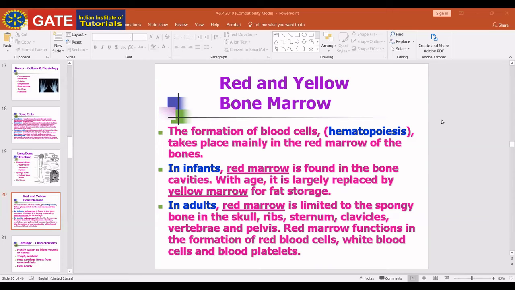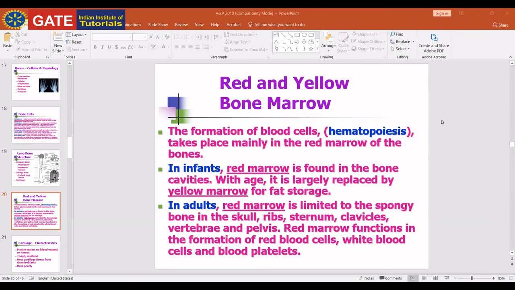B lymphocytes and T lymphocytes help in the body's immune response. One is responsible for the cell-mediated response, the other for humoral immunity. B lymphocytes play an important role in the humoral immune response, and T cells play an important role in the cell-mediated response. These are the different kinds of blood cells that play a very important role in the immune system.